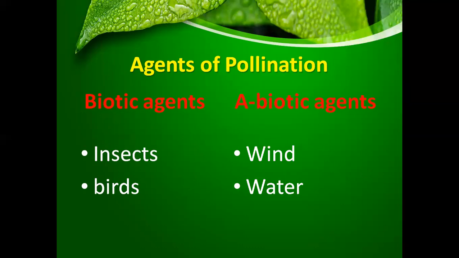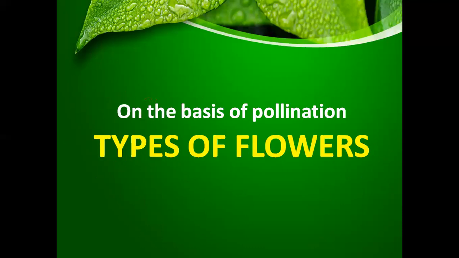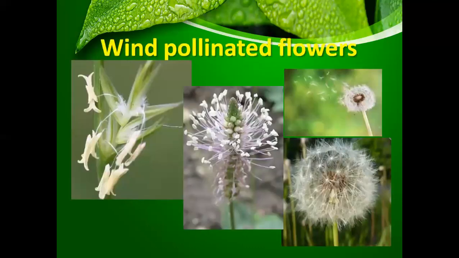So the agents which bring about the process of pollination include biotic agents, insects and birds, and abiotic agents, wind and water. On the basis of pollination, flowers can be categorized into two basic kinds. And what are those two basic kinds? One is the wind pollinated flowers and the other is insect pollinated flowers.